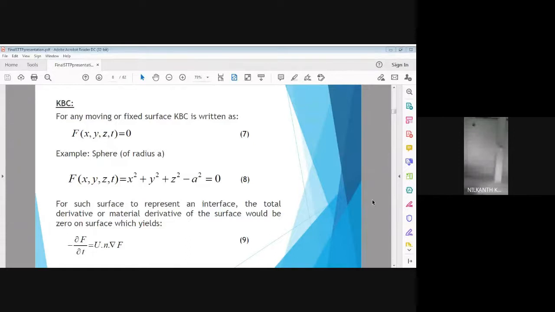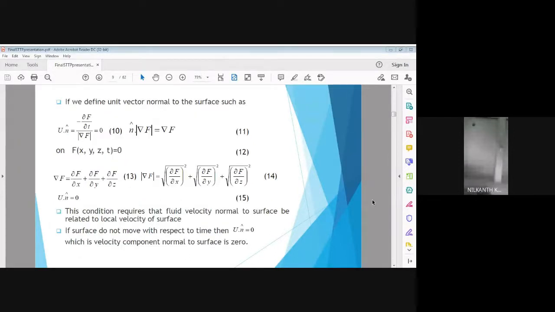So what equation 9 tells us, the physical significance of equation 9, can be expressed as: the variation of the ocean surface with respect to time is given as velocity into the gradient of that surface.